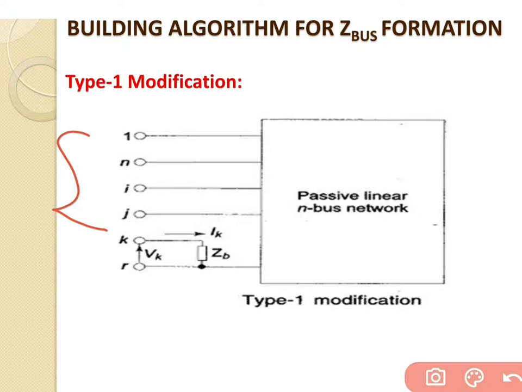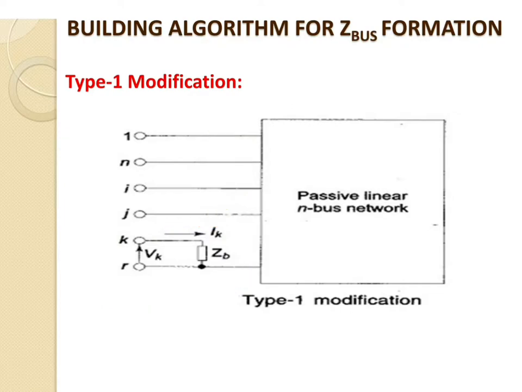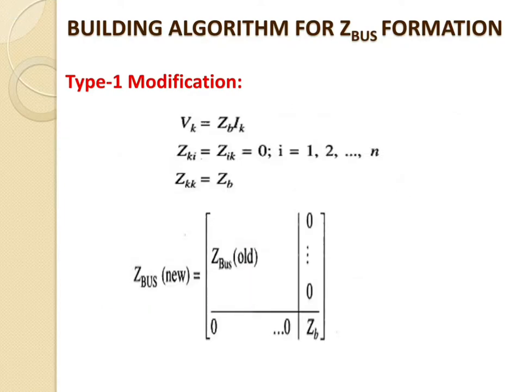So the only changes come inside the new bus. Whatever ZB we have connected is in terms of the new bus only. There is no effect inside the old buses. So that's why we get the equation Vk is equal to ZB Ik. As per Ohm's law, V is equal to IR. If we go for the AC circuit, in that case we have the equation V is equal to IZ.